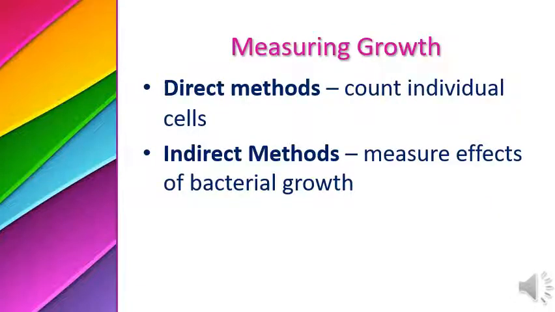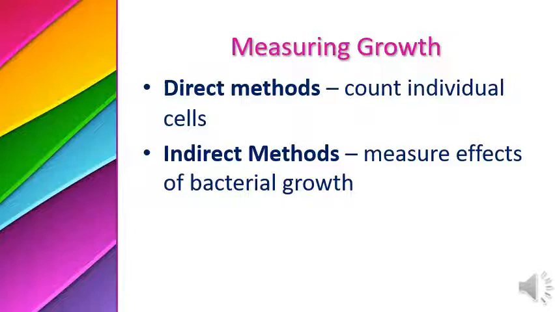Another important thing is the measurement of growth. We can measure the growth of bacteria in numbers. So what is the direct method? Count individual cells. If we count the individual cells, then we can give the number of bacteria. We can count cells directly on the Neubauer chamber. So there are a few instruments or techniques.